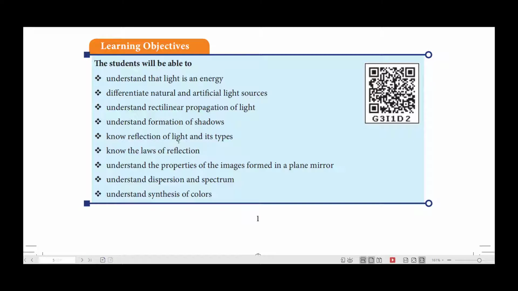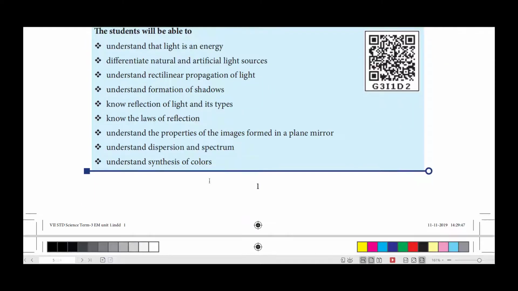Now, know reflection of light and its types. Know the laws of reflection. There are two important laws of reflection. I will explain them in detail. Understand the properties of images formed in a plane mirror. Understand the dispersion and spectrum. We know spectrum. What is spectrum?